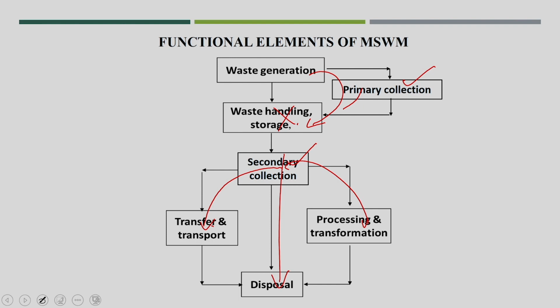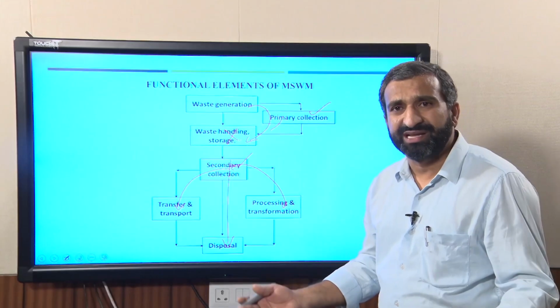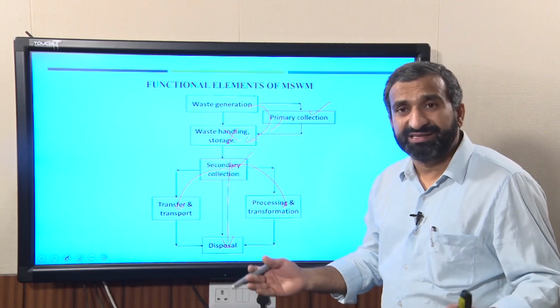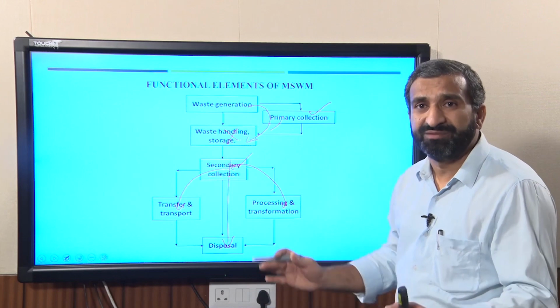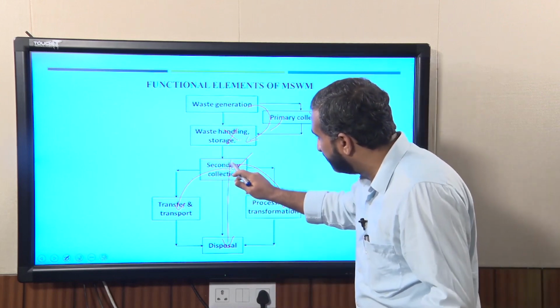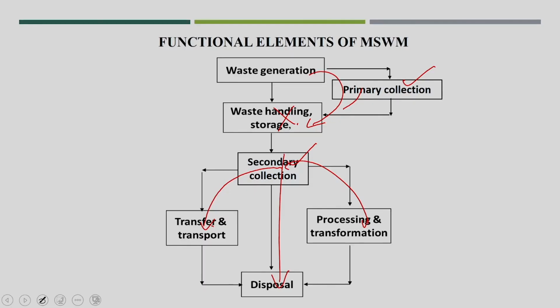Normally the bigger vehicles can take around 8 tons, 10 tons or 15 tons of waste in one route. But if you do not have a transfer station, we have only the simple secondary collection system.